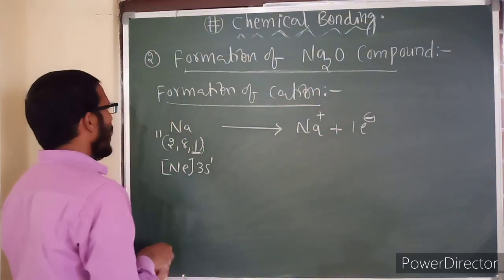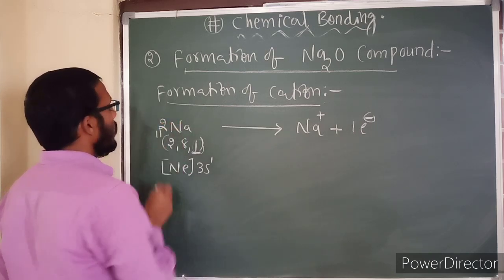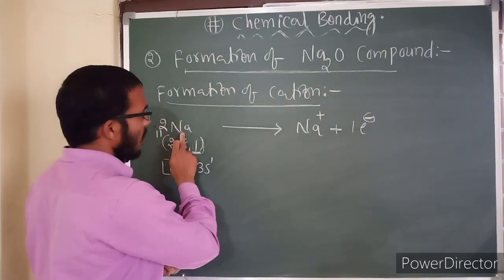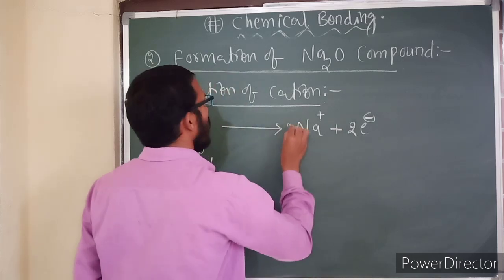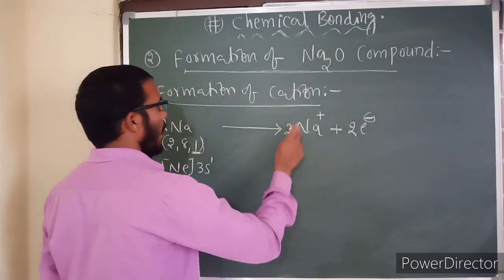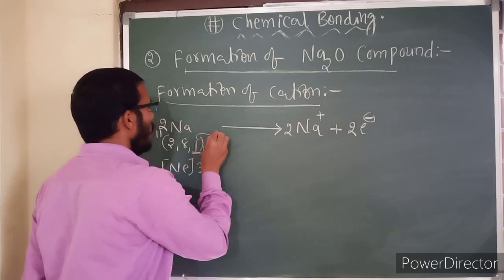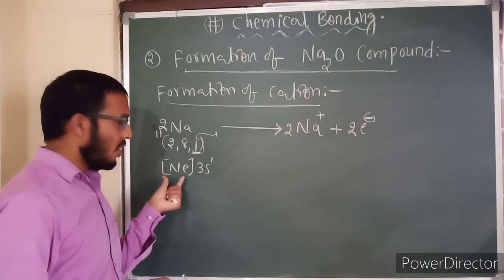So during the time itself we need to take two sodiums. One sodium loses one electron, so two sodiums lose two electrons, and two Na+ ions are formed. After losing this electron, it reaches the nearest noble gas configuration, that is neon.